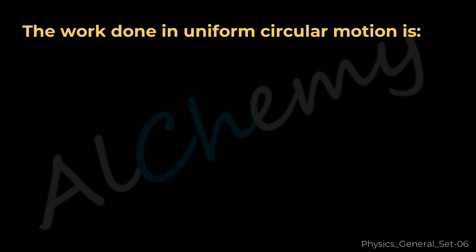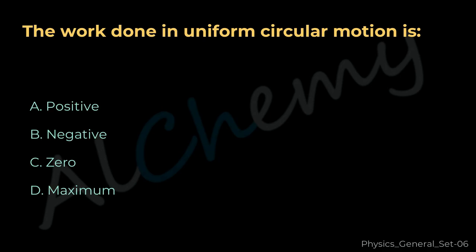Momentum. Question 12. The work done in uniform circular motion is A. Positive. B. Negative. C. Zero. D. Maximum. The correct answer is C.